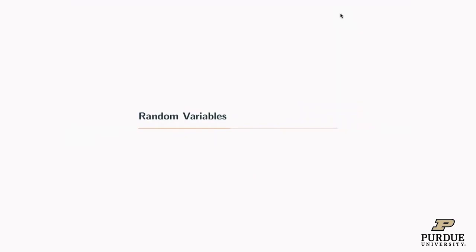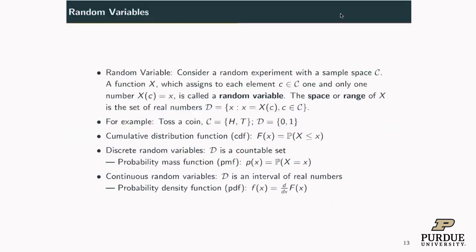Next, let's move to the modern probability. We need to introduce random variable. What's the definition of random variable? Because later we always talk about random variable X, random variable Y. Now what's the definition of random variable?